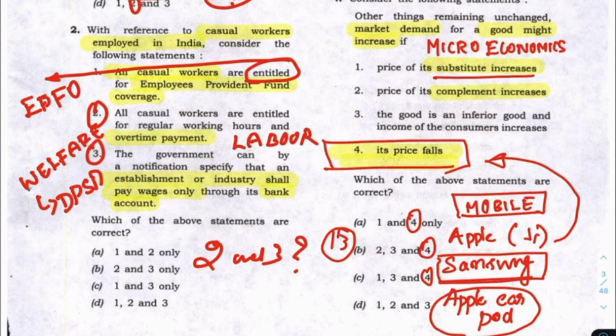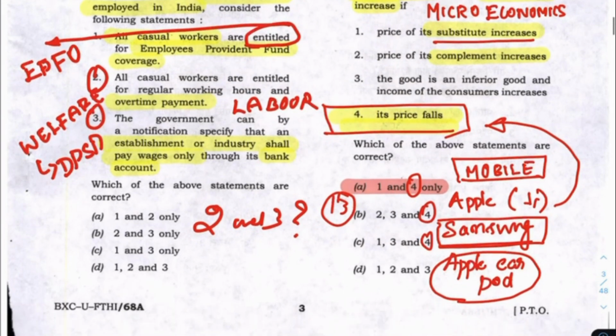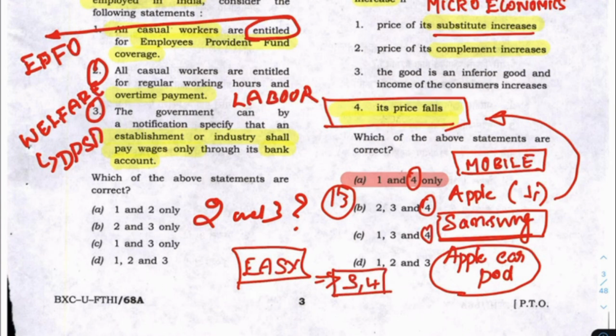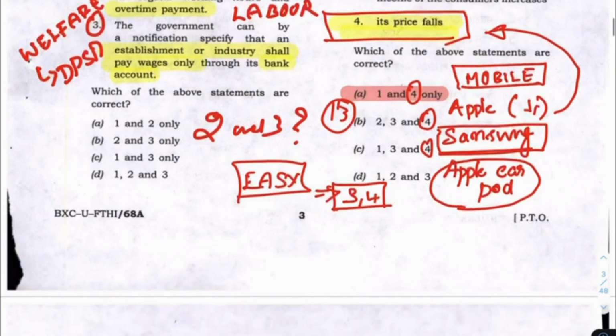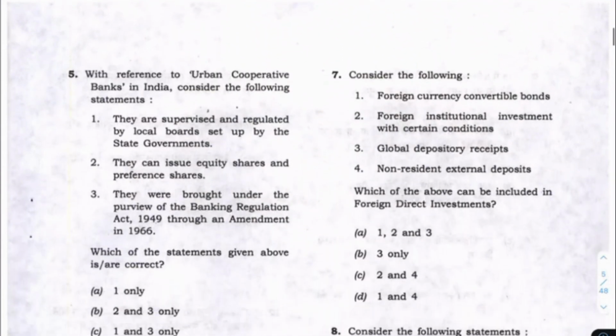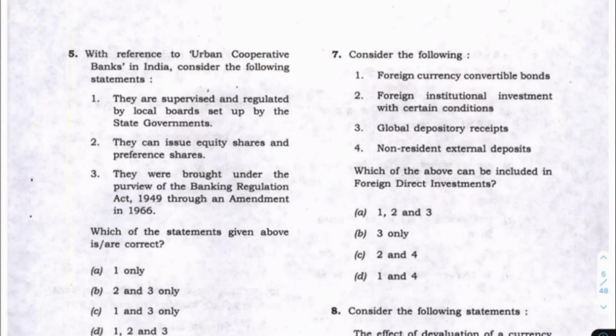If you look at this very closely, now look at this option. I think this will be there, and this question can be solved easily, so we can mark it. While marking these questions, 3 and 4 I have marked, 1 and 2 I have not marked yet. I'll come back to those questions, but 3 and 4 seem good, and hence I will mark those.